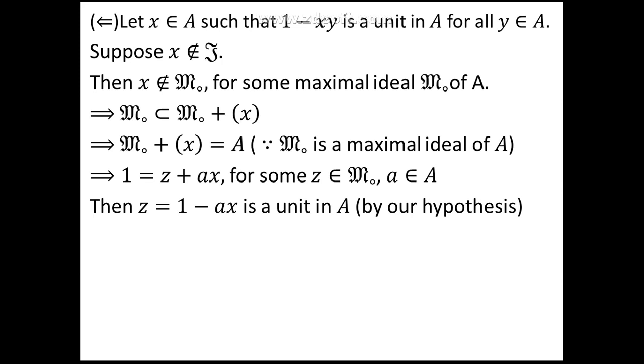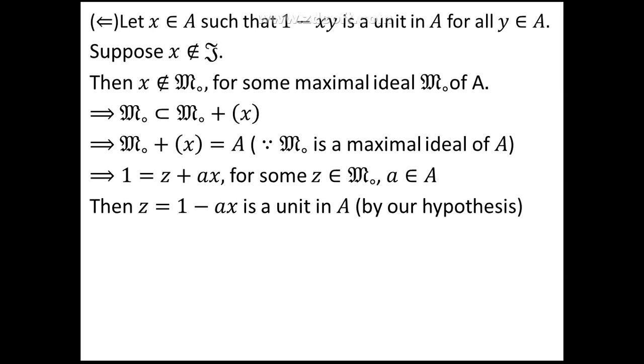Our hypothesis in the converse says that any element of the form 1 minus xy, where y can be any ring element, is always a unit. Now 1 minus ax, or we could also write it as 1 minus xa, because the ring A is a commutative ring, must be a unit in A by our hypothesis.